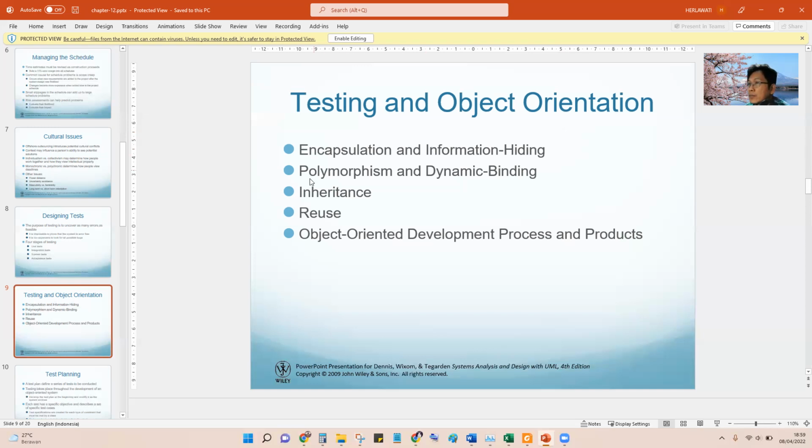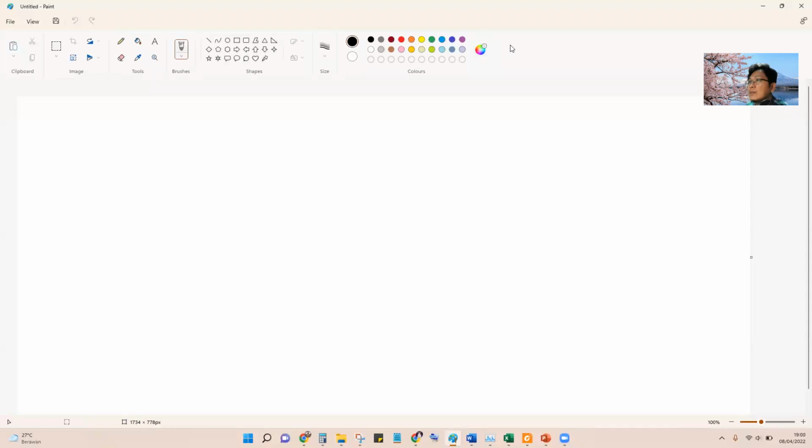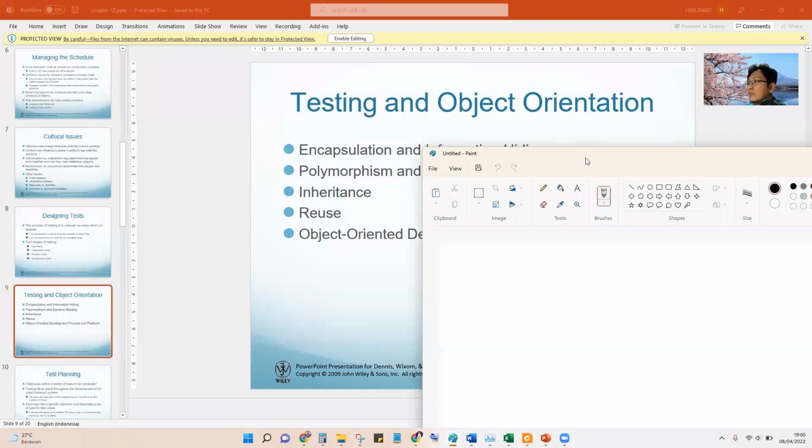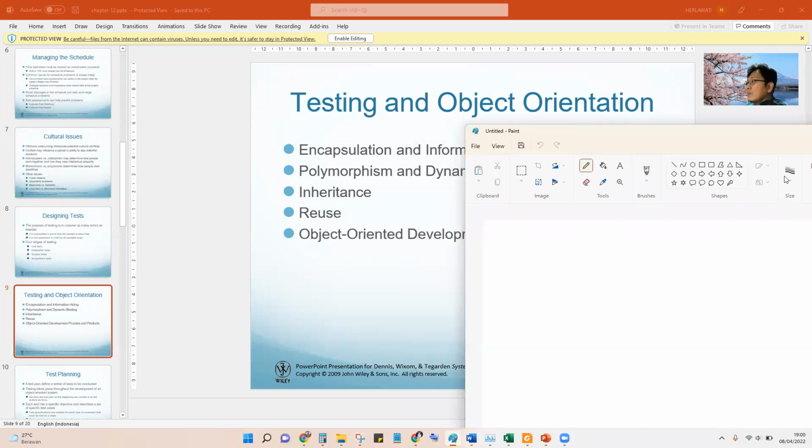And also this is specific for the object: encapsulation or information hiding. So in object oriented, this is for the safety maybe, for the class. For example, student, there is an ID, name, and also the function or operation method.